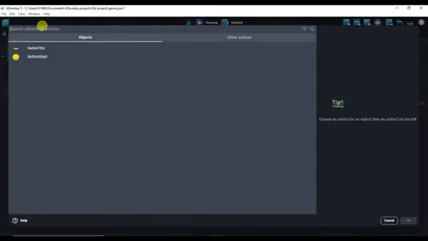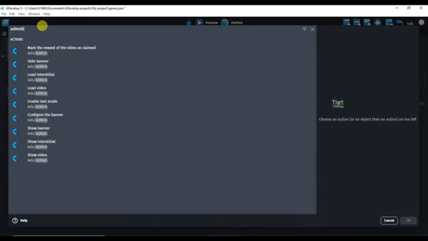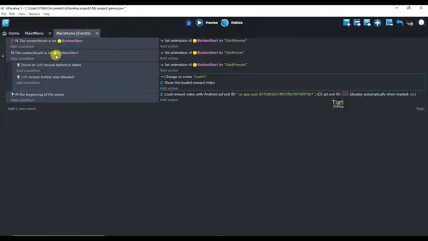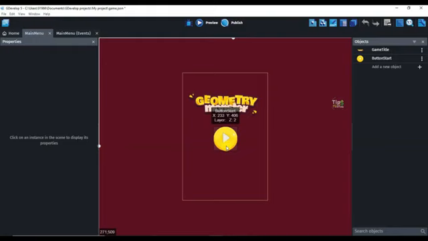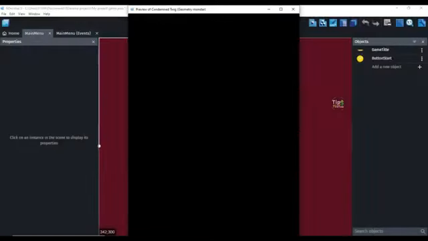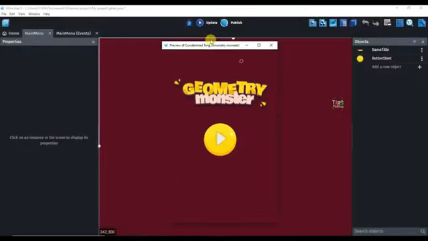Now here click on the add action button, type here AdMob, click on show video, click on the OK button. Guys, here you can see once someone clicks on this start button, then video ads will be shown. Go to the main menu. Here if you click on this preview button, then AdMob ads will not show.